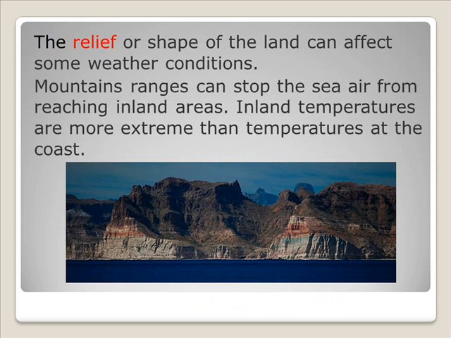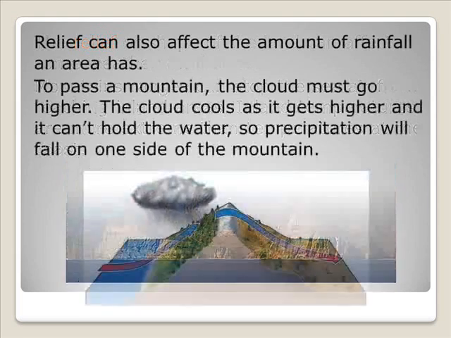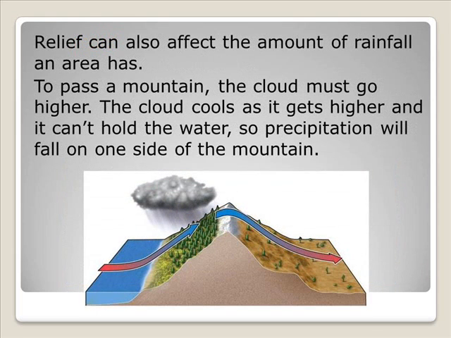The relief or shape of the land can affect some weather conditions. Mountain ranges can stop the sea air from reaching inland areas. Inland temperatures are more extreme than temperatures at the coast. Relief can also affect the amount of rainfall an area has. To pass a mountain, the cloud must go higher. The cloud cools as it gets higher and it can't hold the water, so precipitation will fall on one side of the mountain.